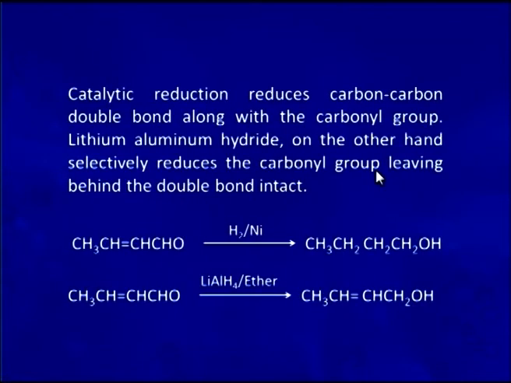Catalytic reduction reduces the carbon-carbon double bond along with the carbonyl group. Lithium aluminum hydride, on the other hand, selectively reduces the carbonyl group, leaving the double bond intact. For example, in the case of an alpha beta unsaturated aldehyde, if we reduce it with hydrogen in the presence of nickel, or by a catalytic method, the resultant molecule is normal butanol, that is, both the carbonyl group and the double bond are reduced.